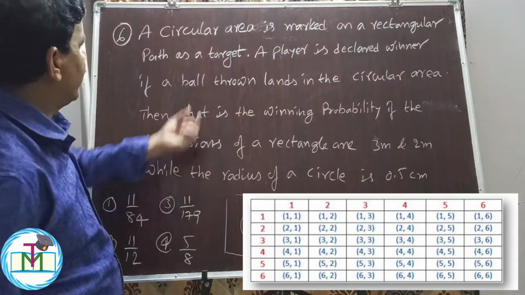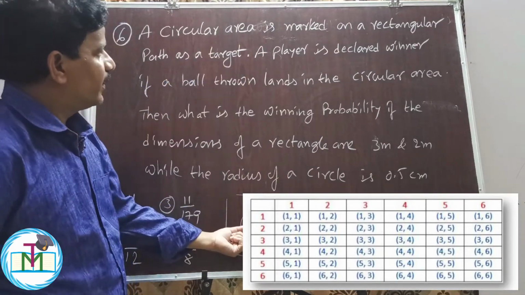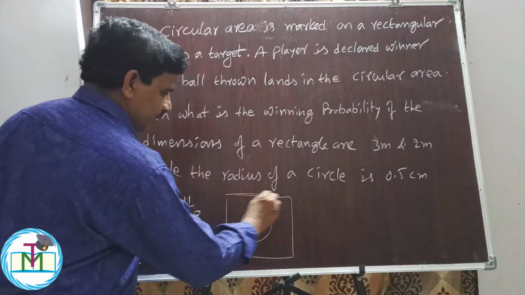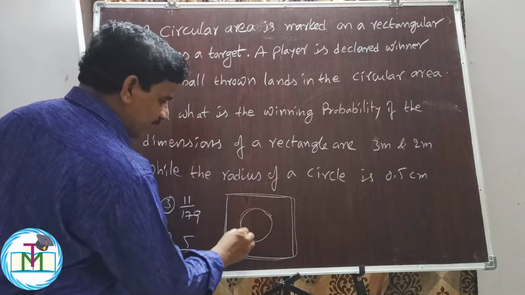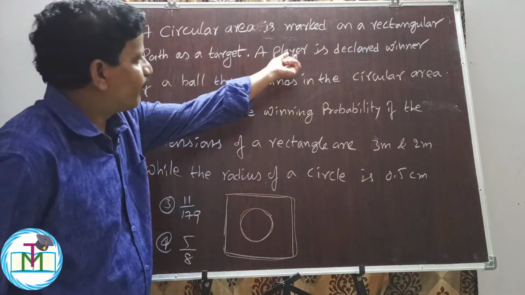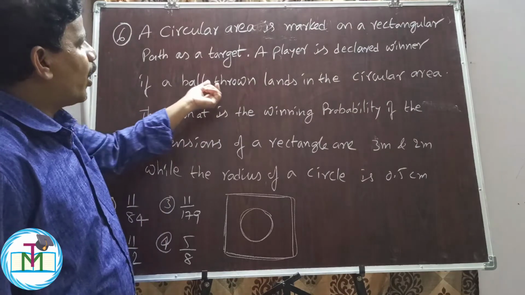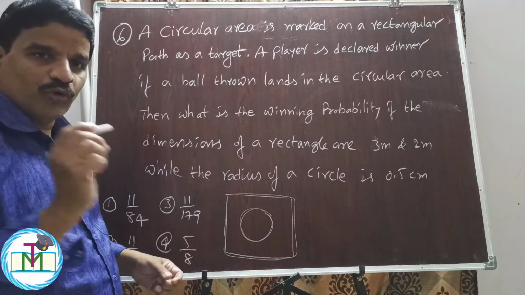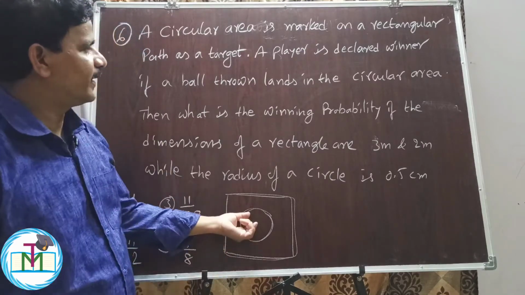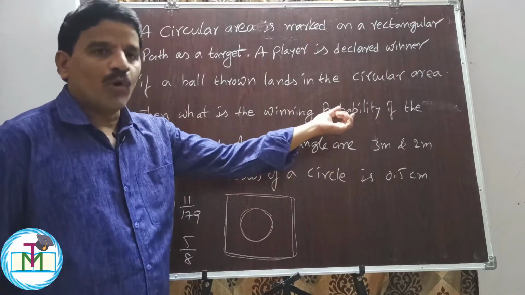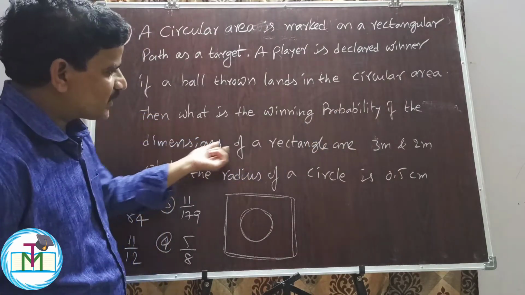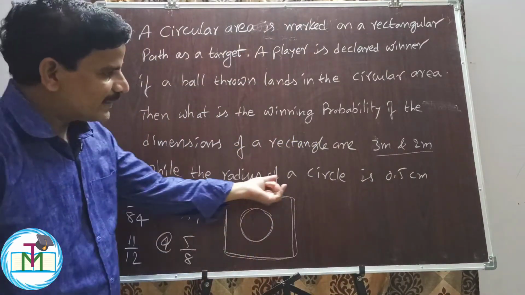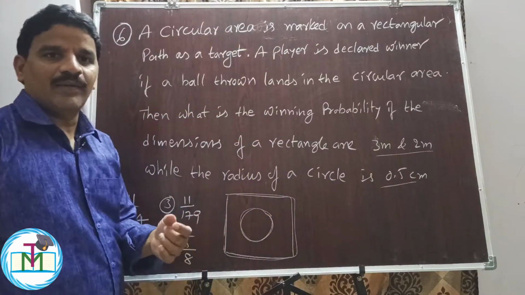Question number 6. A circular area is marked on a rectangular path as a target. This is a rectangular path on which a circular area is marked. A player is declared winner if a ball thrown lands in the circular area. The player is declared a winner if the ball thrown by the player hits this circular area. Then what is the winning probability of the participant if the dimensions of the rectangle are 3 meters and 2 meters, while the radius of the circle is 0.5 centimeters.